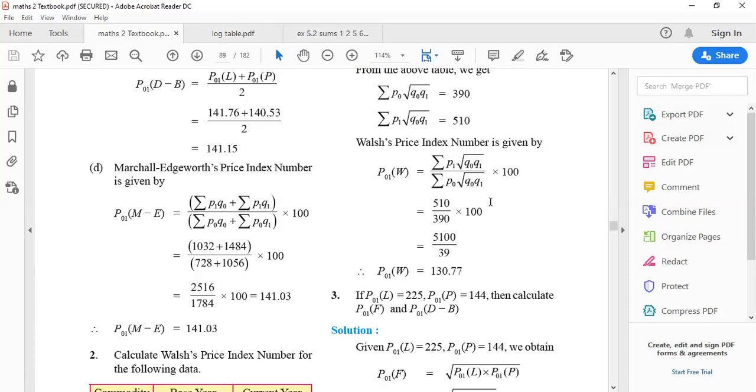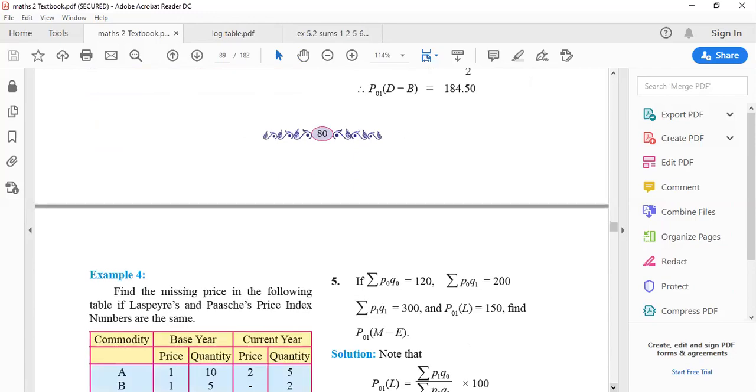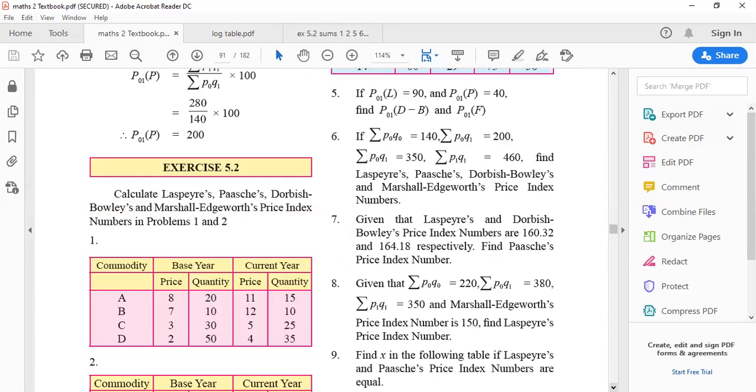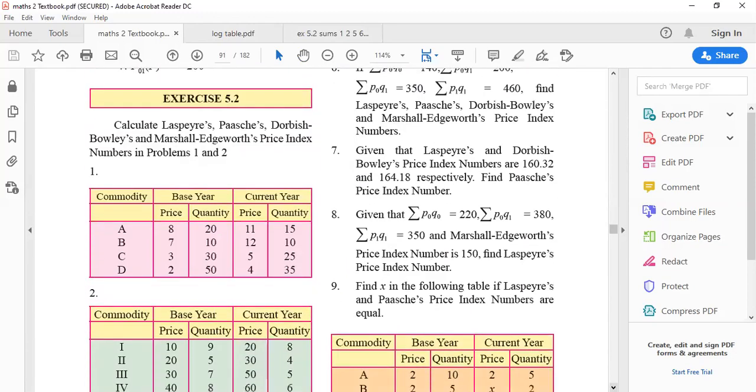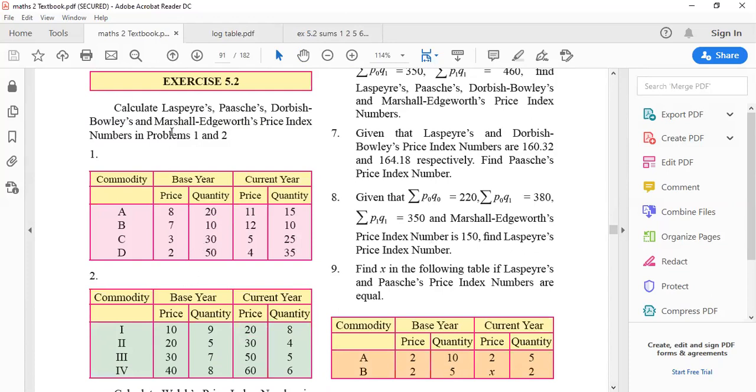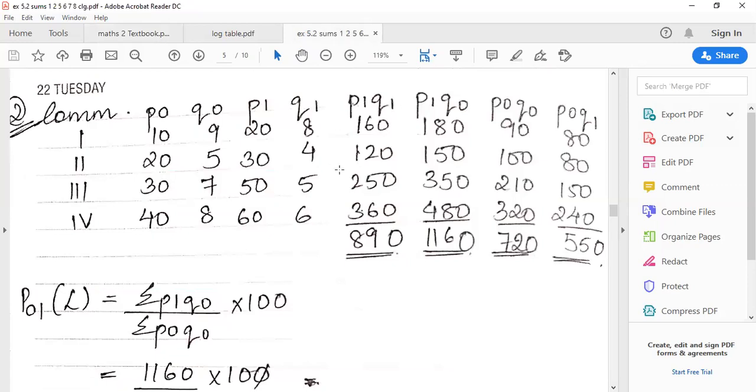Okay. So coming to the exercise now, we are starting with the exercise. In the exercise part, I'm not taking sum number 1. That will be your homework. So exercise 5.2, calculate Laspeyres, Paasche's, Drobisch-Bowley and Marshall Edgeworth in problems 1 and 2. So there are 2 word problems. One I will solve and one you will be solving for your homework, for your practice. So I'm not taking the first sum. I have taken the second sum to show you all.